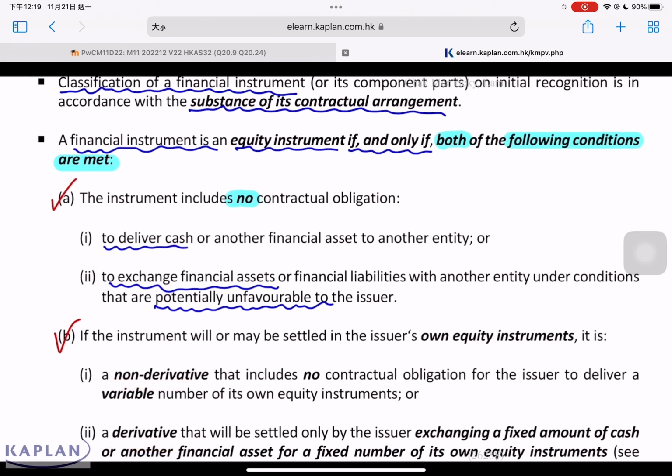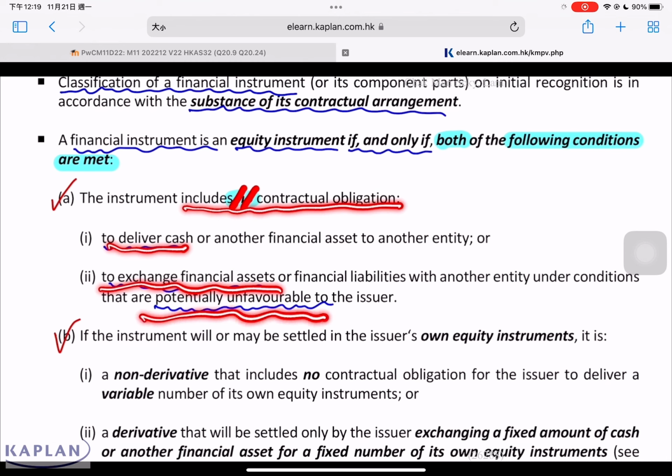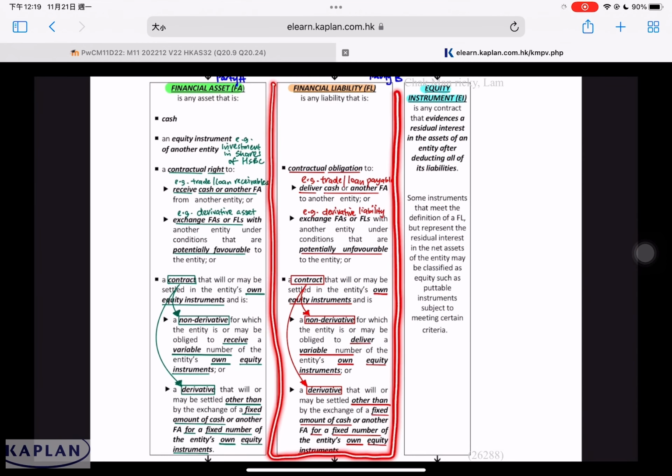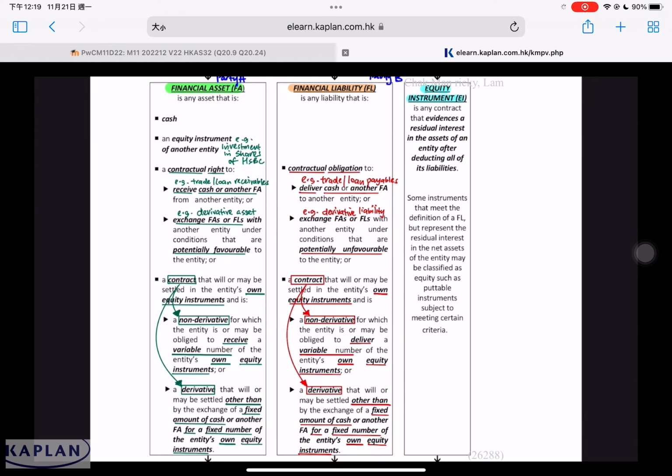Let me look at this from a different perspective. If the financial instrument includes a contractual obligation to deliver cash, or a contractual obligation to exchange financial assets or financial liabilities under conditions that are potentially unfavorable, this will be considered a financial liability. This is the definition of financial liability: a contractual obligation to deliver cash, or a contractual obligation to exchange financial assets or financial liabilities under conditions that are potentially unfavorable.